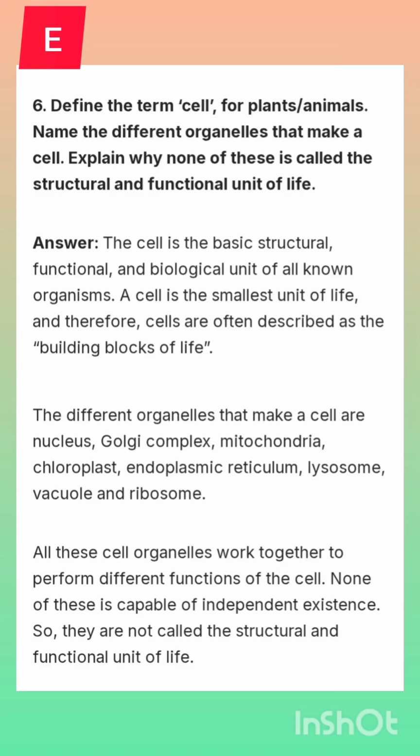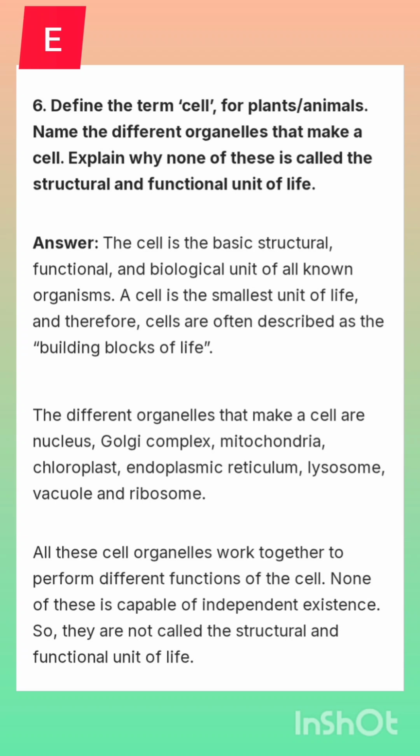Question number 6. Define the term cell for plants or animals. Name the different organelles that make a cell. Explain why none of these is called the structural and functional unit of life. Answer: The cell is the basic structural, functional and biological unit of all known organisms. A cell is the smallest unit of life, and therefore cells are often described as the building blocks of life.